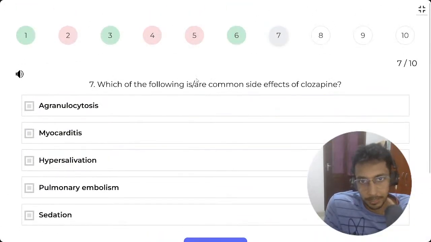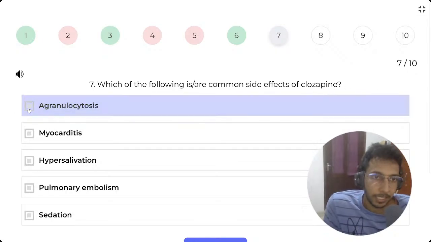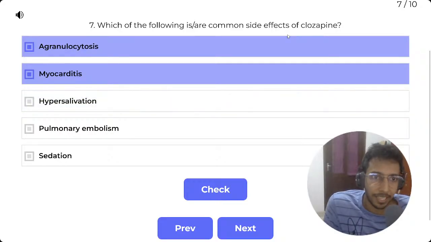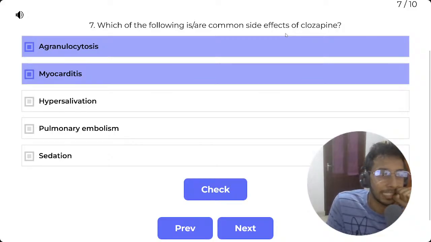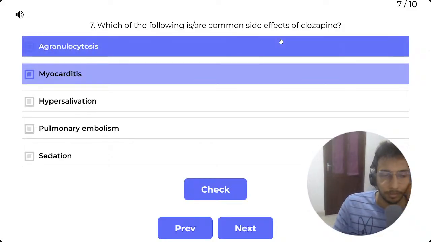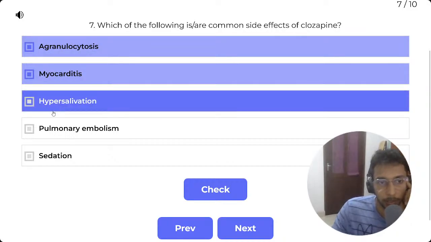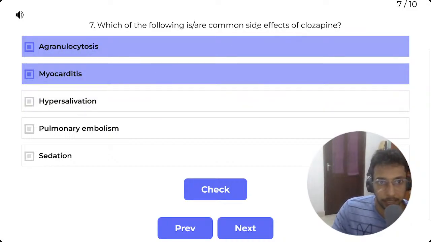Which of the following are common side effects of clozapine? Blood dyscrasia, yes. Myocarditis, yes. Hypersalivation. Okay, some antipsychotics have dryness of the mouth. I think lithium had dry mouth. That's not an antipsychotic, it's a mood stabilizer, but it's so hard to remember these side effects of drugs. I'm gonna leave the hypersalivation one out for now, because I remember some antipsychotics also had dry mouth.